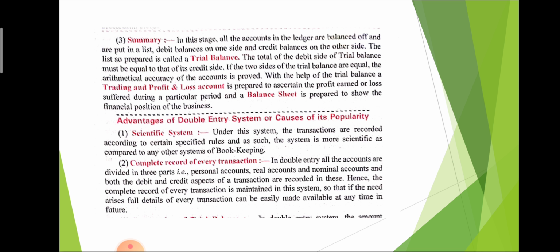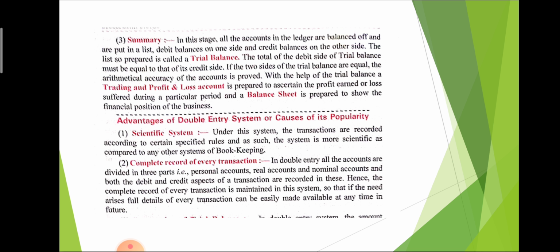Summary. After preparing ledger, we will have to prepare trial balance. So all debit aspects are recorded on the debit side, and all credit aspects are recorded on the credit side. If debits and credits are equal, that means arithmetically the accounts are correct and we follow the double entry system.